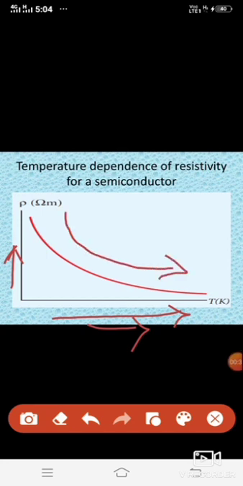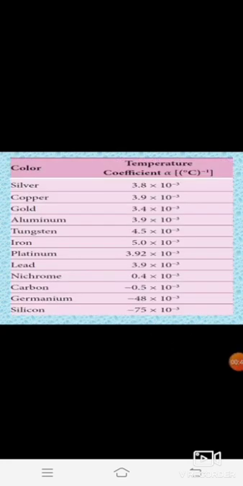Okay students, in this tabular column the temperature coefficients for some materials are given. For silver, the value is 3.8 into 10 power minus 3 per degree Celsius. For copper, it is 3.9 into 10 power minus 3 per degree Celsius. For gold, 3.4 into 10 power minus 3 per degree Celsius. For aluminum, 3.9 into 10 power minus 3 per degree Celsius. For tungsten, 4.5 into 10 power minus 3 per degree Celsius.